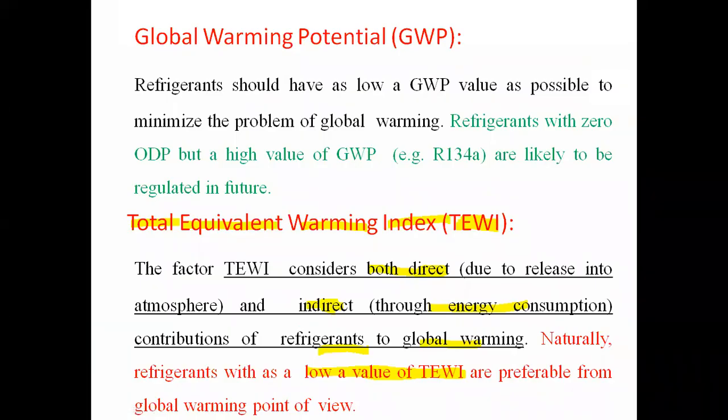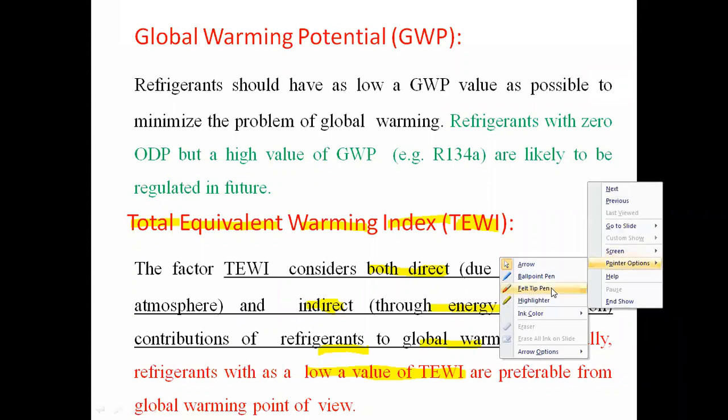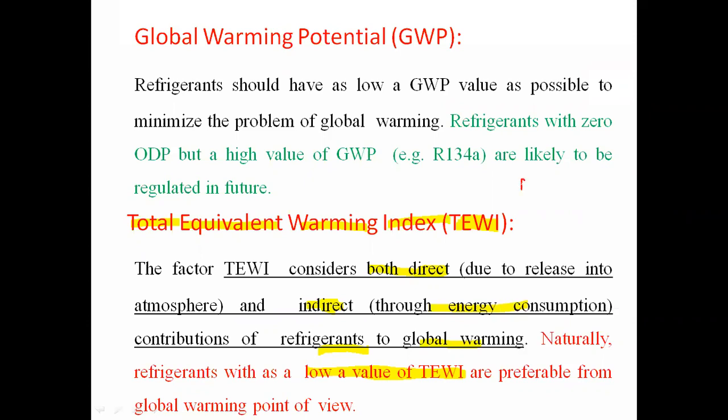Here after this point, we have also seen the concept of alternative refrigerant. Because we know that R11 and R12, these two refrigerants are being phased out. Here we were using R12 as a refrigerant.